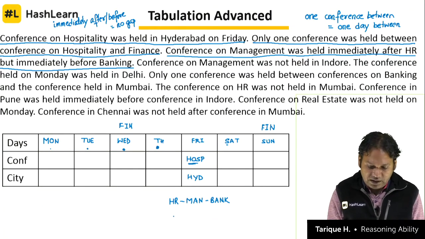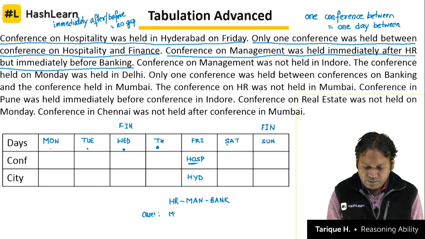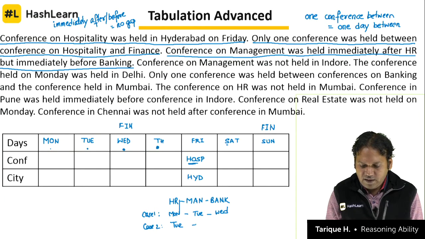Case 1 would be that they are on Monday, Tuesday, Wednesday, and the other case will be that they are on Tuesday. That will be case 2. That is, they are on Tuesday, Wednesday and Thursday.